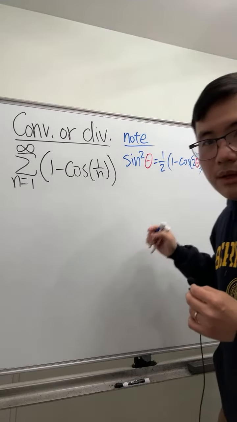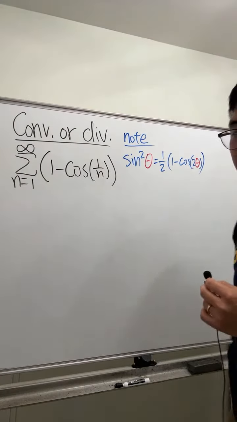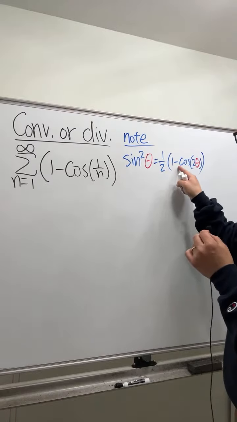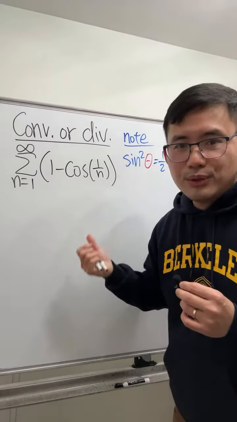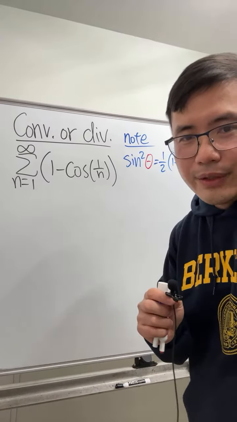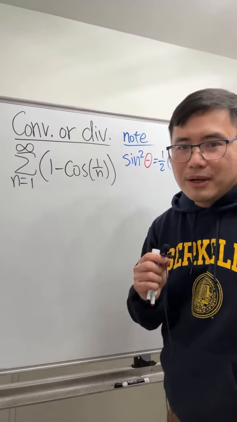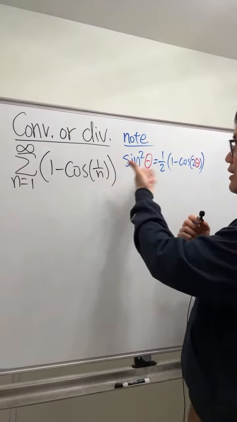Can we still see this? Oh yeah, cool. And also you can see we have 1 minus cosine, 1 minus cosine. That's a perfect place for us to use it, right? Very nice. So how about if you guys take a look right here, does this help?